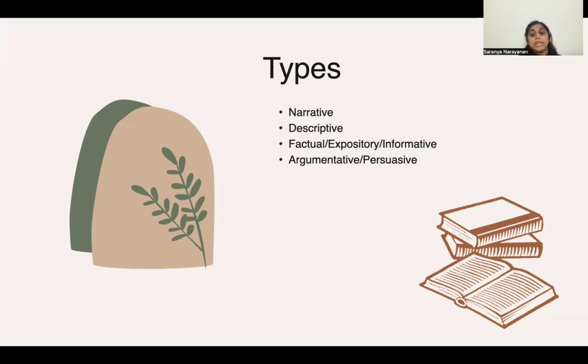Then the next would be factual or expository or informative. Here, the author is not trying to narrate a story, is not trying to describe something, but rather just explain. Maybe it's like a guide or an instruction manual. That would be what an expository passage would be. And finally, we have argumentative or persuasive.